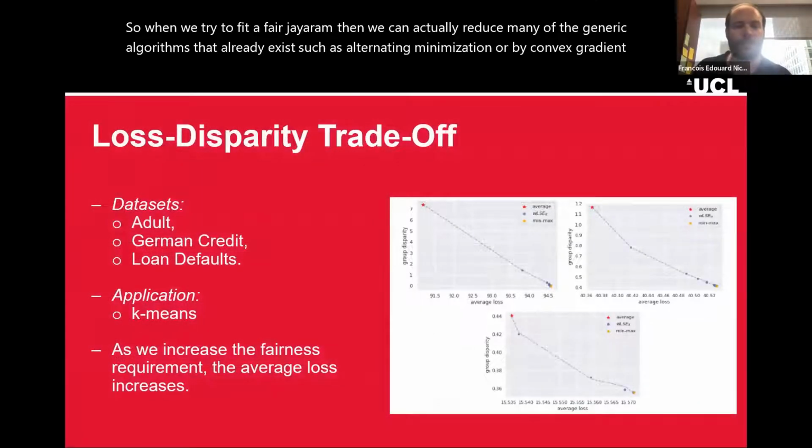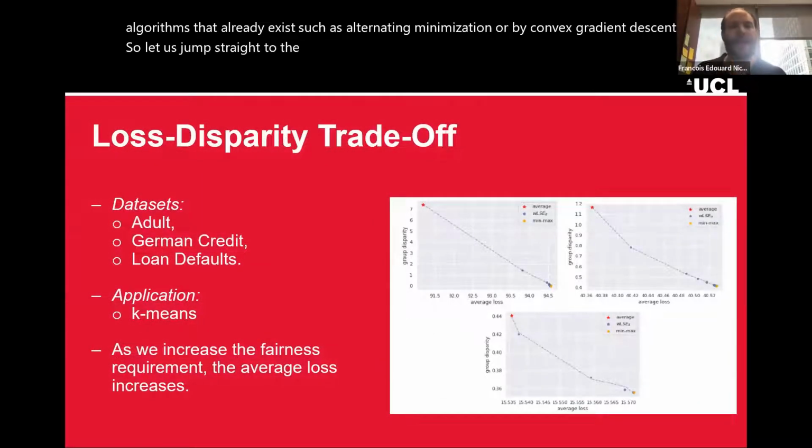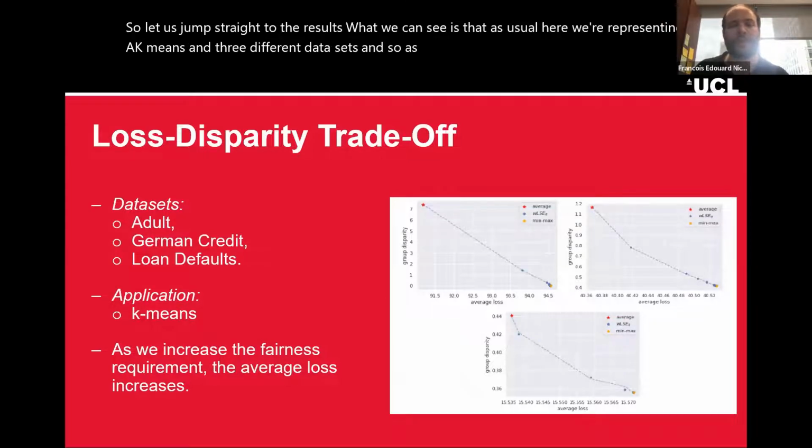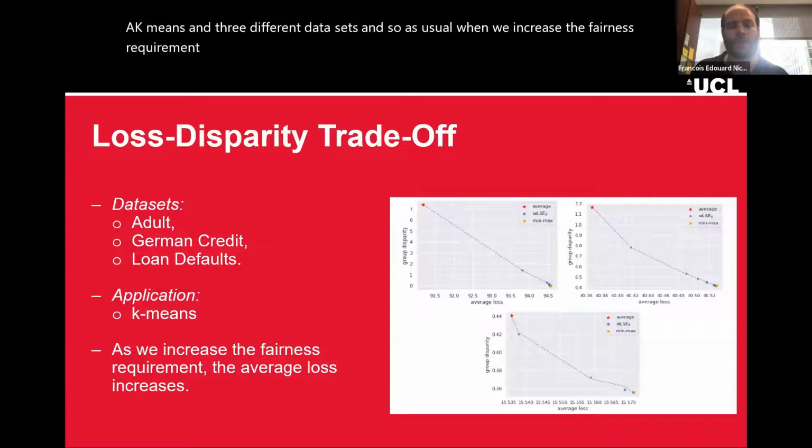So let us jump straight to the results. What we can see is that, as usual, here we're representing k-means on 3 different data sets. And so, as usual, when we increase the fairness requirement, then the average loss also increases.